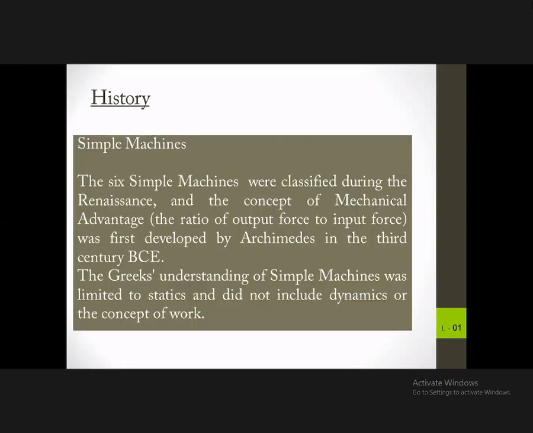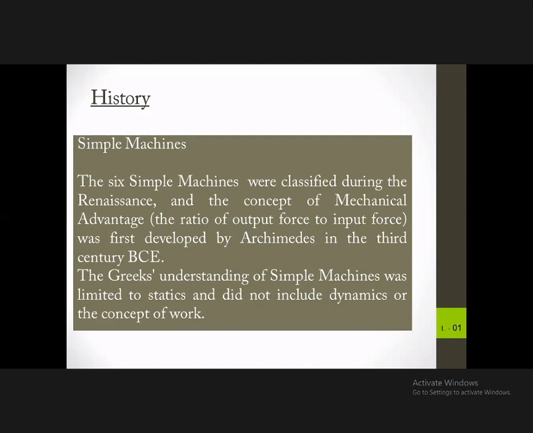And then later on, there were some basic mechanisms used during early days.